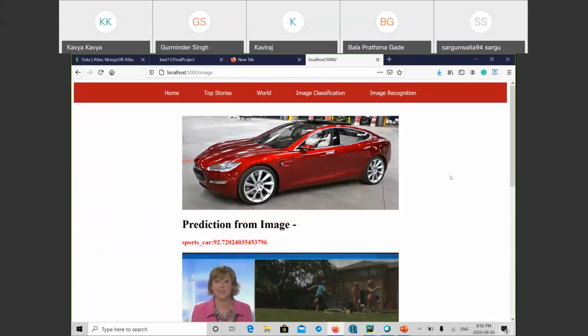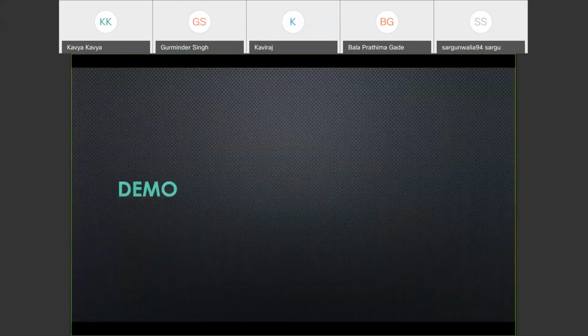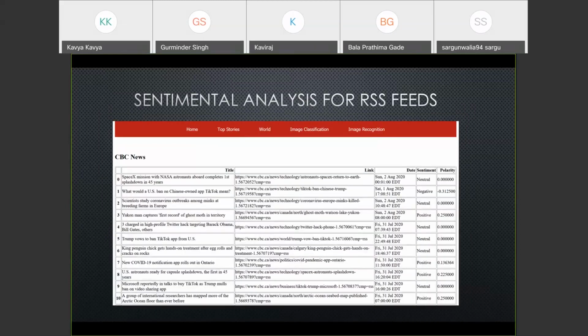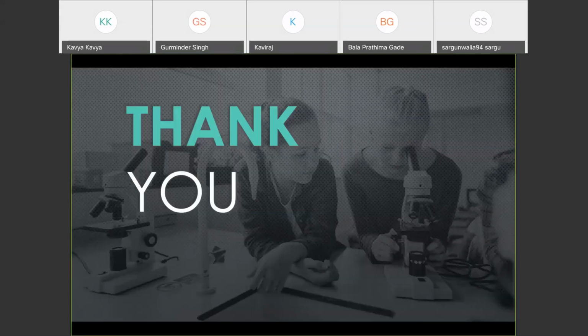So this is actually the web application that we have created. We have covered everything: the sentiment analysis and the analysis of images, which we are predicting. And there's image recognition as well, where we are extracting the text from the image. So yes, we have pasted all our screenshots in our PPT. This is our web application screenshots. So thank you so much.